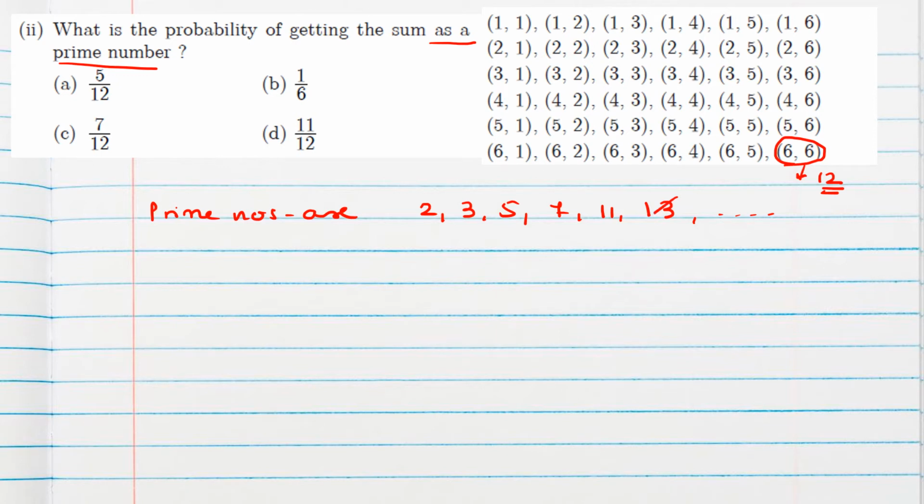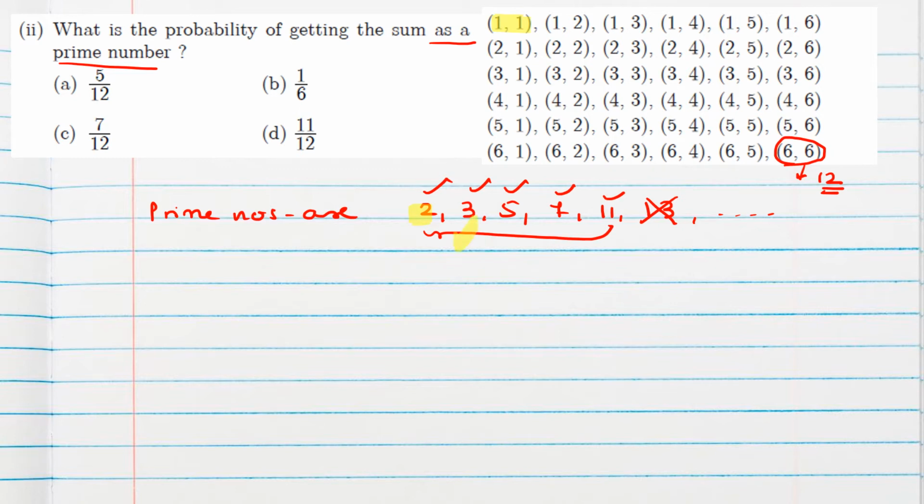That means 13 is not possible. Only we have to check such outcomes which give sum as 2, 3, 5, 7 and 11. So here if you see 1 plus 1 is 2. So only one outcome will give sum as 2.